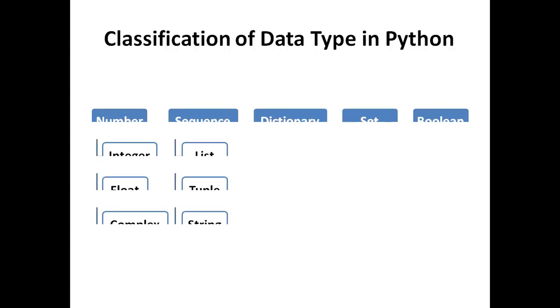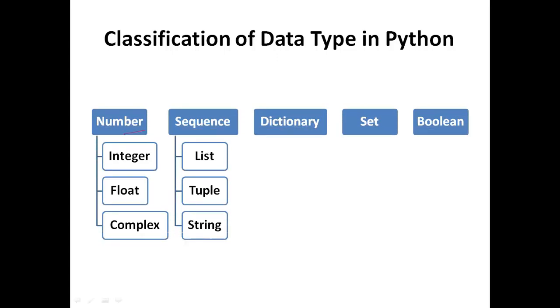In Python, data types are classified as numbers, sequence, dictionary, set and boolean. Numbers are classified into three classes: integer, float and complex. The sequence is again divided into three classes: list, tuple and string. There are also the dictionary, set and boolean data types, where boolean has exactly two values, true and false.